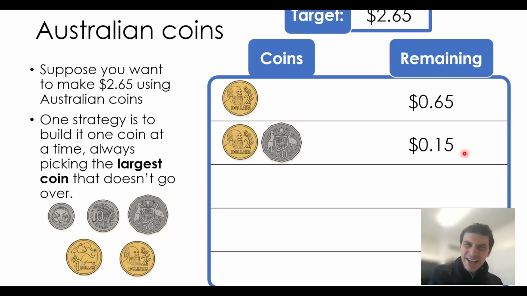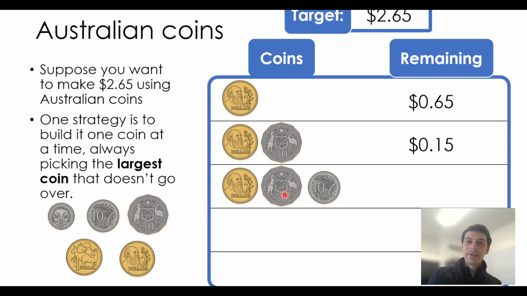Well, let's just be greedy again, put the biggest thing on the table. Not even planning ahead about how it might impact us later. Let's just pick the biggest thing. $2, no, dollar, no, 50 cents, no, 10 cents, there we go. 10 cents is the biggest coin that doesn't go over. Just the best choice in the moment without planning ahead. So that means that I've still got 5 cents left to give.